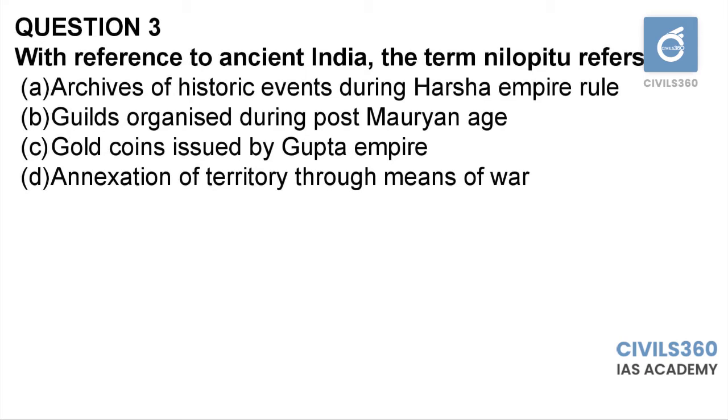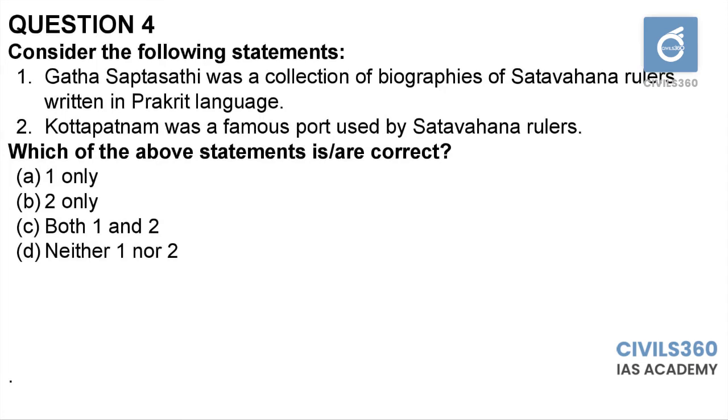Among the options, option C can be eliminated actually. Gold coins issued by Gupta Empire, it is directly mentioned in the Tamil Nadu SCRT books and all. So that term is not in sync with nilopitu. And also the term nilopitu is referred in Tamil Nadu SCRT directly. So do go through these words. Such terms are very important for ancient India and medieval India as well. Third question, option A.